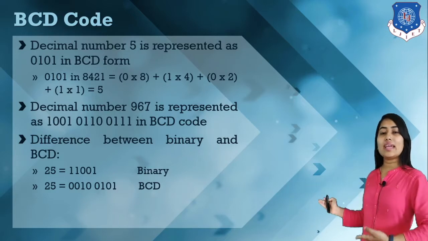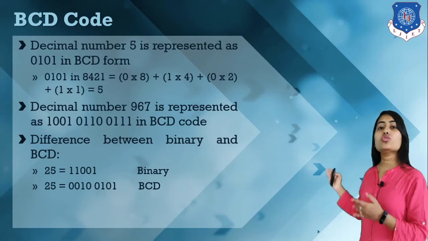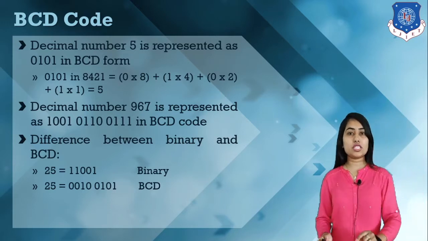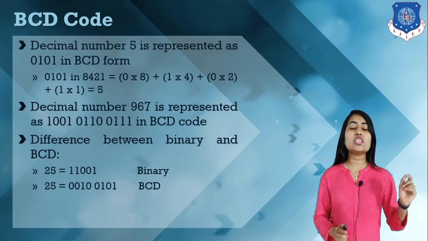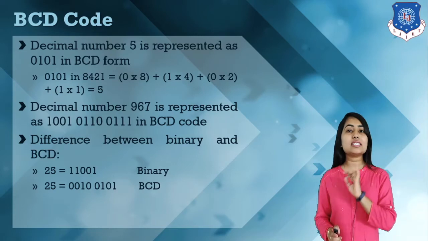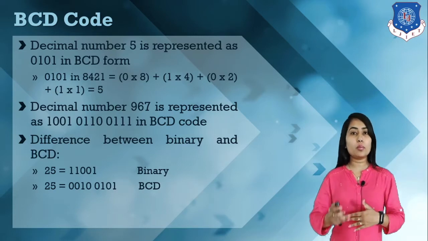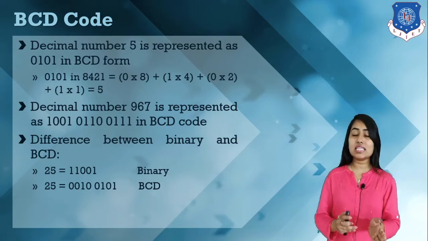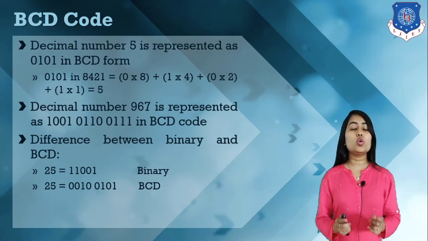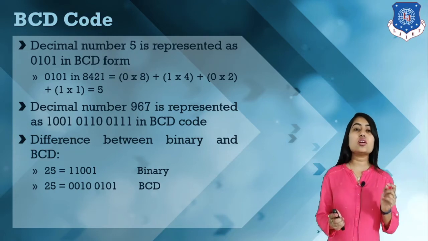That is 4 plus 1 is 5. So this is the difference between binary and BCD. Whenever we have numbers between 0 to 9, binary and BCD are equal, but whenever we have a number greater than 9, then BCD and binary are different. So this is binary coded decimal, our BCD code.